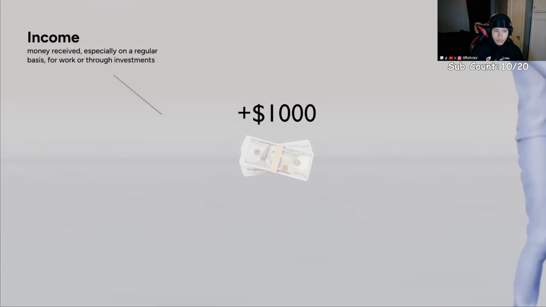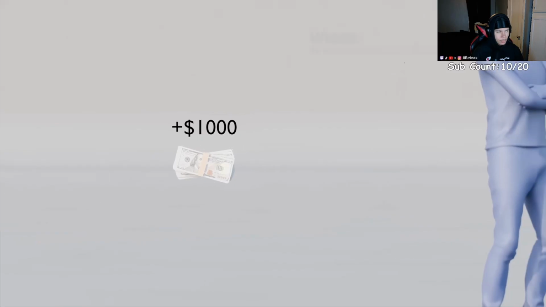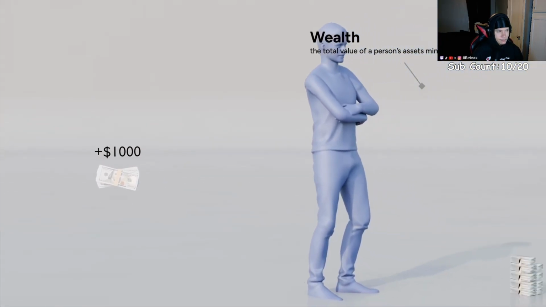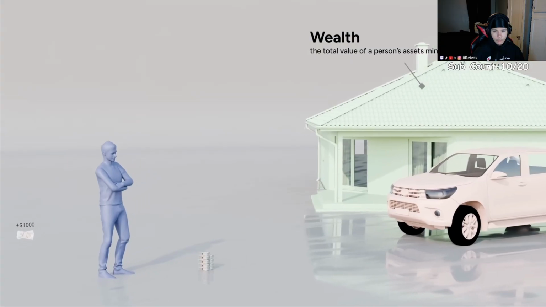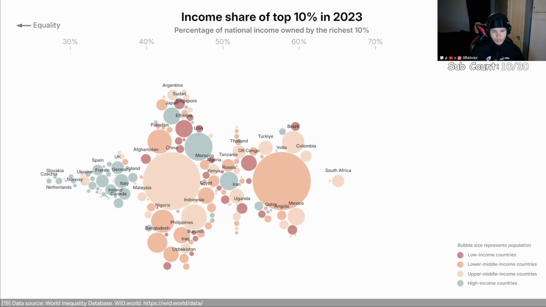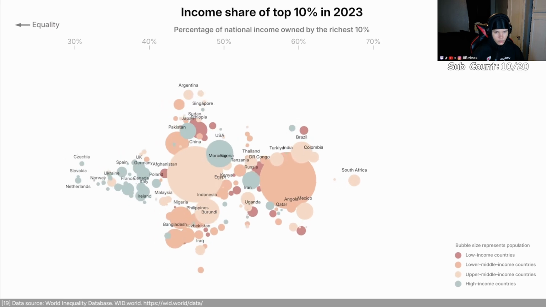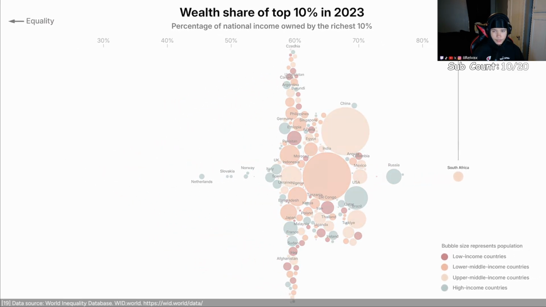And we're talking about income, which tells you how much money someone earns. But we should also look at wealth, the after-tax accumulated worth of everything you own. It includes your savings, but also your house, your car, and your investments, making it arguably a better indicator of inequality. If we switch the chart from income to wealth inequality, the gap becomes even bigger. South Africa also has the highest wealth inequality, with the top 10% holding almost 86% of the total wealth. On the other end, in the Netherlands, they own 45%.